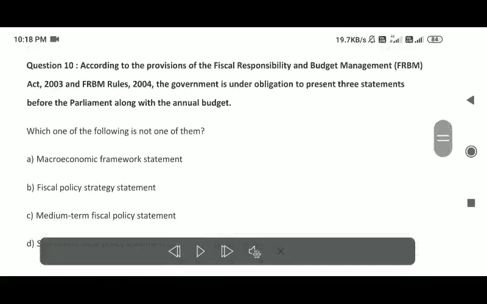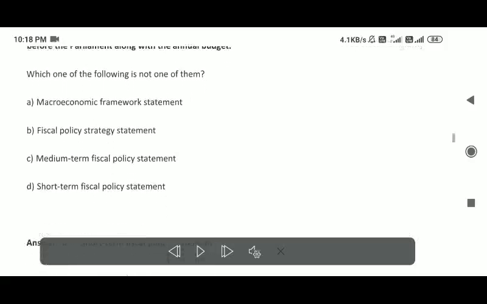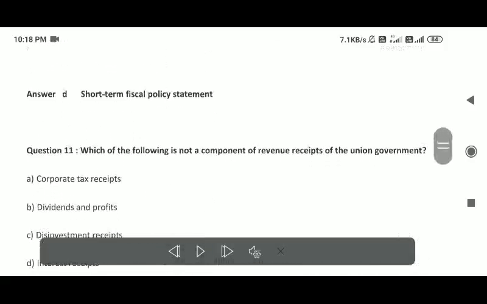Question 10. According to the provisions of the Fiscal Responsibility and Budget Management, FRBM, Act 2003 and FRBM Rules 2004, the government is under obligation to present 3 statements before Parliament along with the annual budget. Which one of the following is not one of them? Macroeconomic Framework Statement, Fiscal Policy Strategy Statement, Medium-Term Fiscal Policy Statement, Short-Term Fiscal Policy Statement. Answer: D. Short-Term Fiscal Policy Statement.